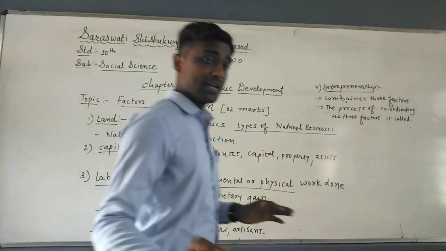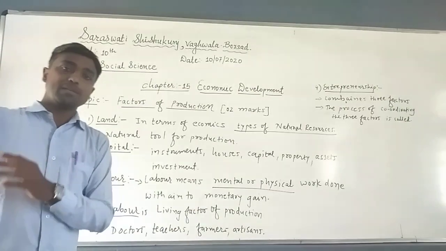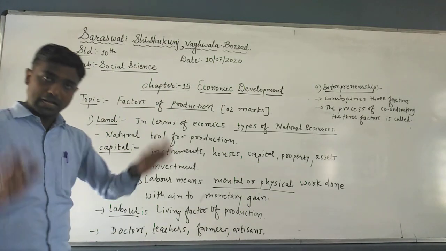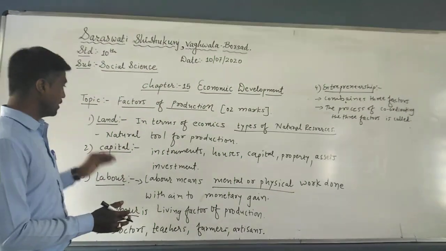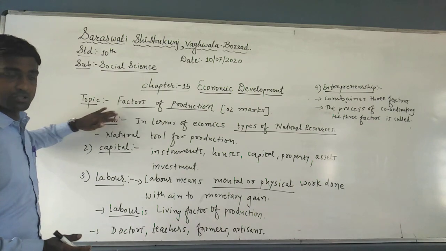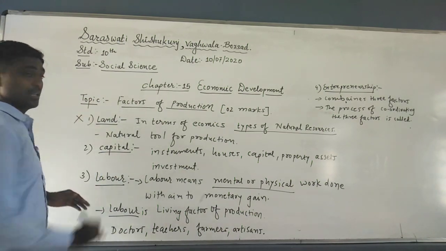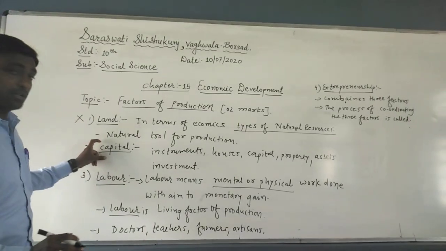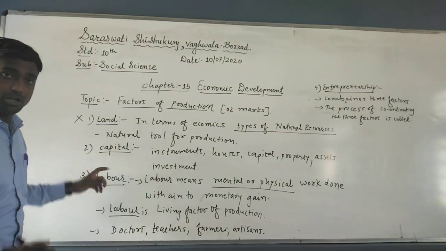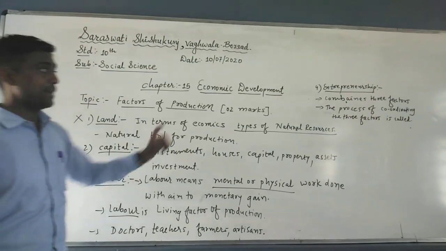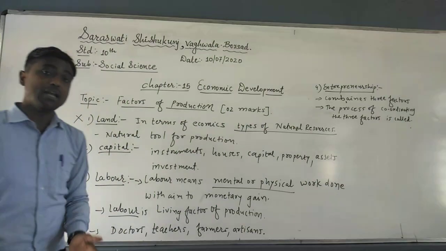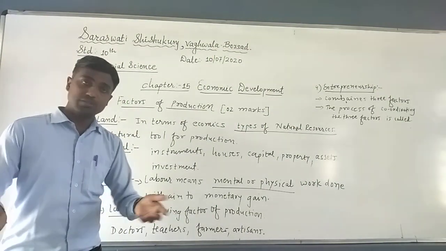Now students, you just see that if you want to produce something, these four things are required. I will just show you one by one. For example, if we didn't have land, understood, you just make a cross on the land. Now it means you have capital, you have labor, a huge number of labor also, and planning also. But without land, how can you produce something? So it is not possible.